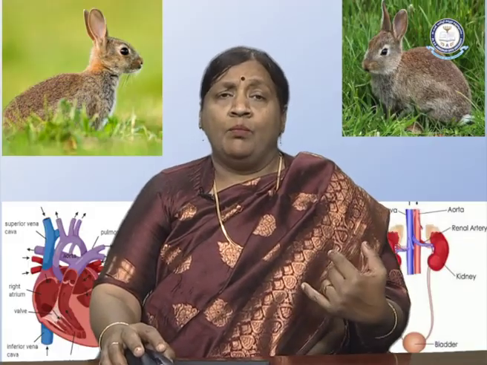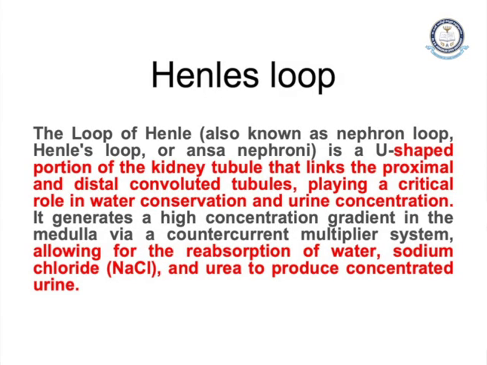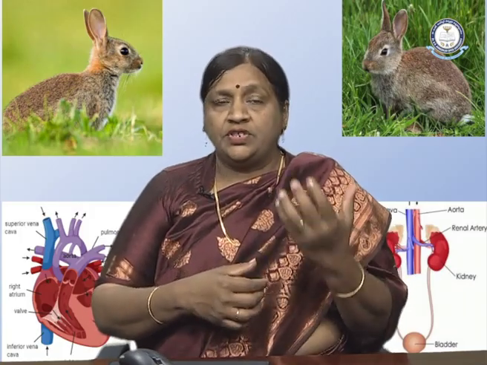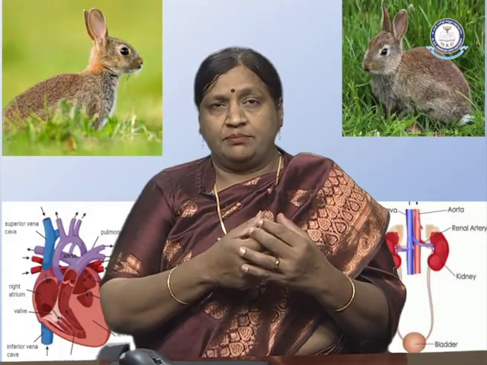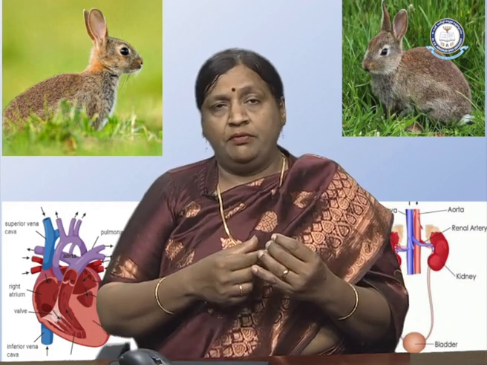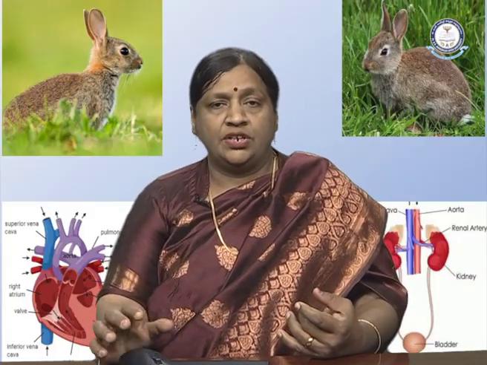Now we will be knowing more about the loop of Henle and the important functions happening in it. The loop of Henle, also called the nephron loop, is a U-shaped portion of the kidney tubule that links the proximal and the distal convoluted tubules. The proximal tubule is the starting portion of the tubule which comes from the Bowman's capsule, and after the proximal tubule we have Henle's loop, and after the loop we have the distal convoluted tubule.